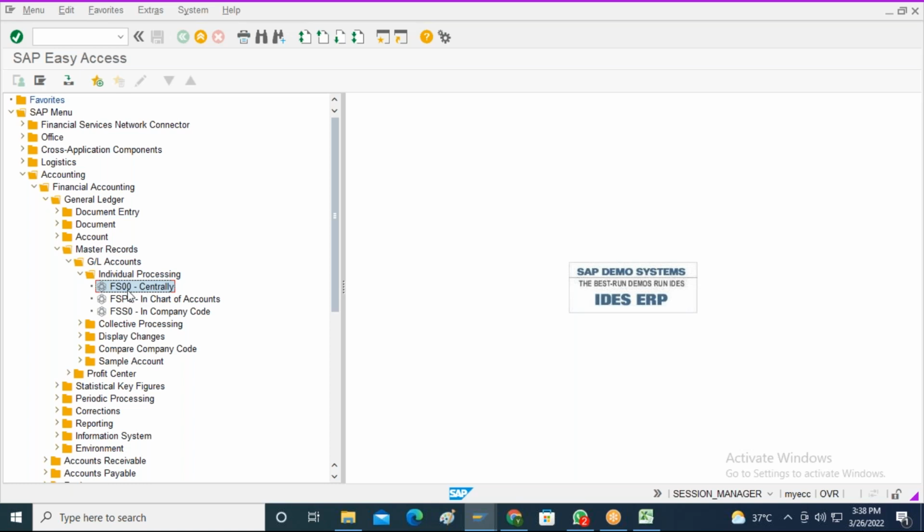FS00 is the transaction code you will use to create the GL account. Let me go to FS00. I will double click on it.